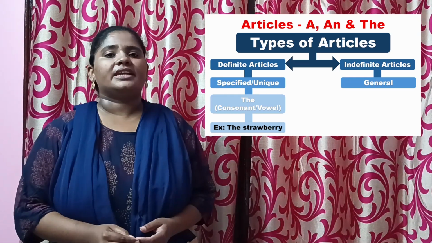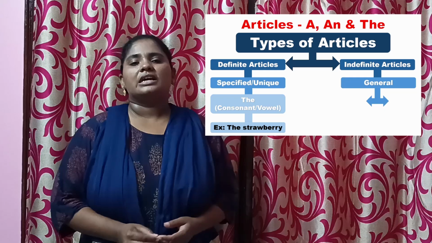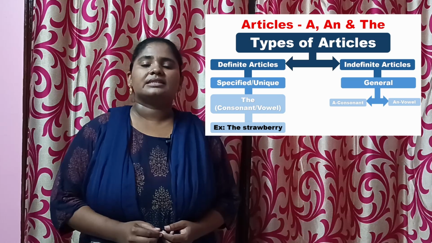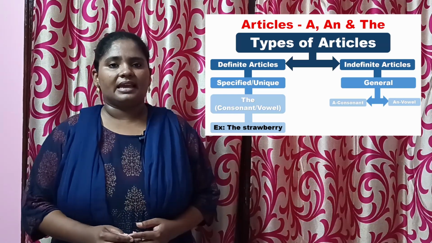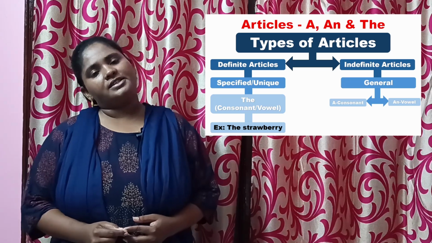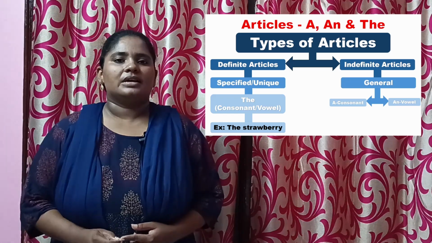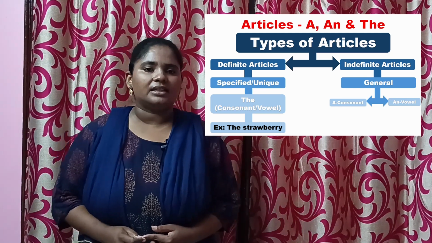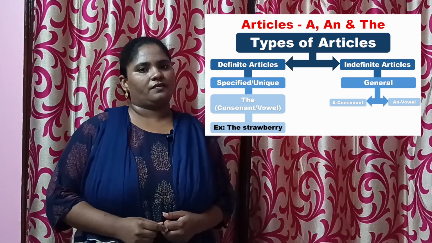Let's see indefinite articles, which we can also call general articles. We have two types of general articles: one is "a", and the other one is "an". "A" is used before words or vocabularies which start with consonant letters. Please do comment how many consonant letters there are, and if you don't know about it, please watch our previous videos.